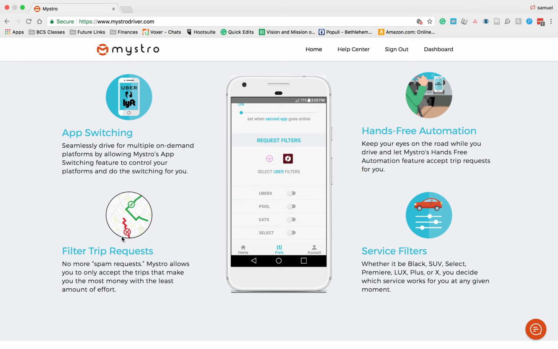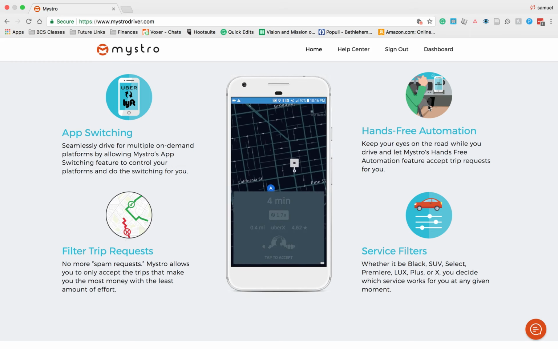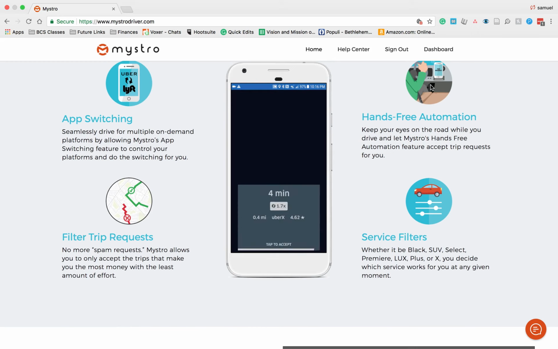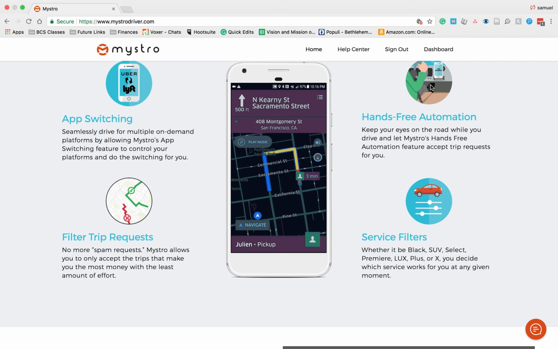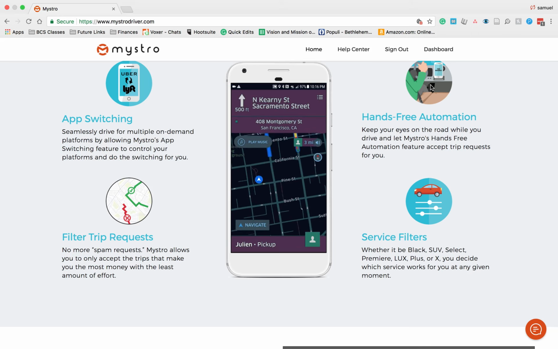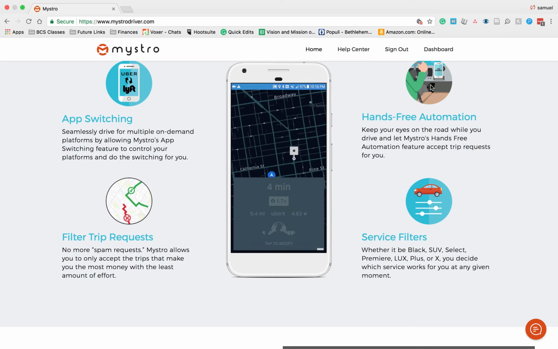You can also filter how far the person is. I will only drive 5 minutes away or so, or I will only take people with a 1.5 surge. Really, really helpful. And the moment you click that one, it will log you out of the other app. So let's say you picked Uber, it will immediately log you out of the other app, so you can filter and work only on Uber. The moment you drop off your passenger, done, boom, it kicks back on, Lyft and Uber are open, and you can start looking through both of them.